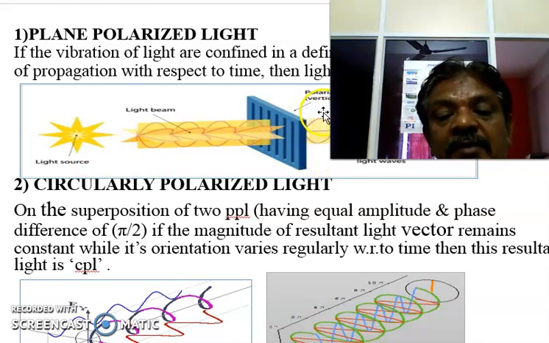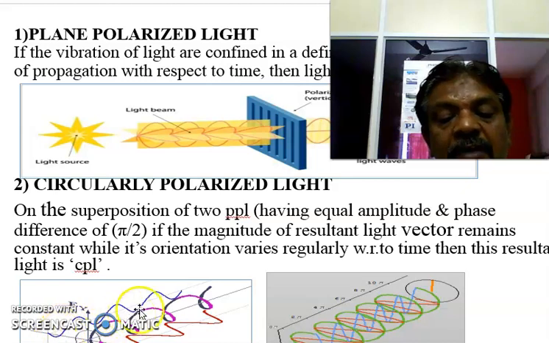This polarized light has vibrations only perpendicular to the plane or parallel to the plane. This is called plane polarized light. The second one is circularly polarized light. Circularly polarized light is obtained by means of superposition of two plane polarized lights.